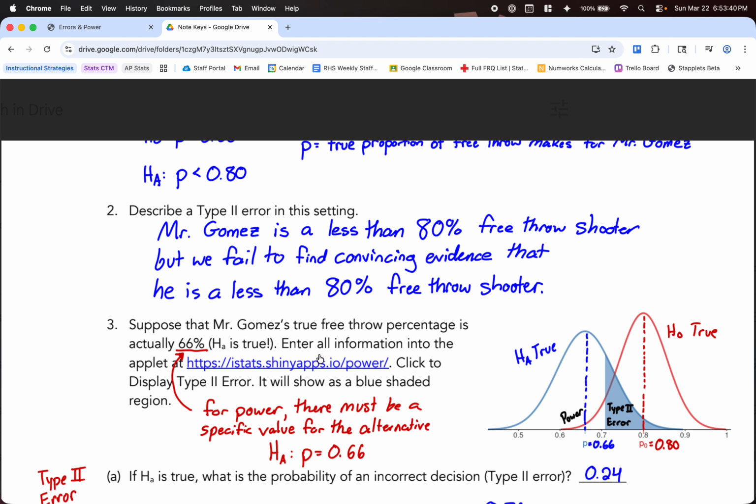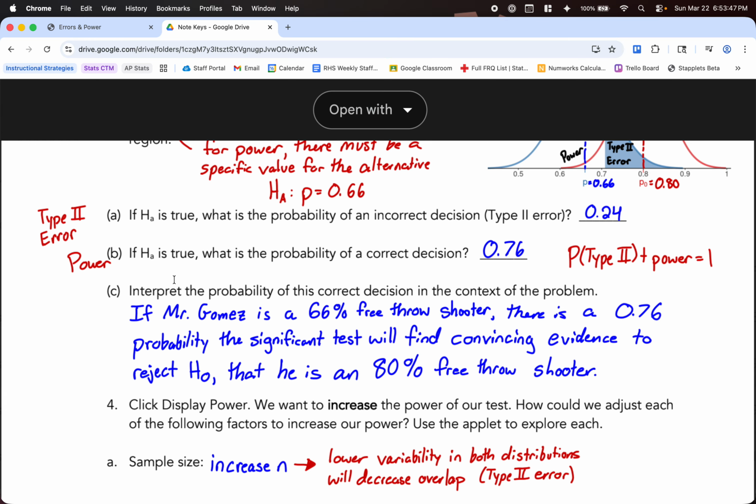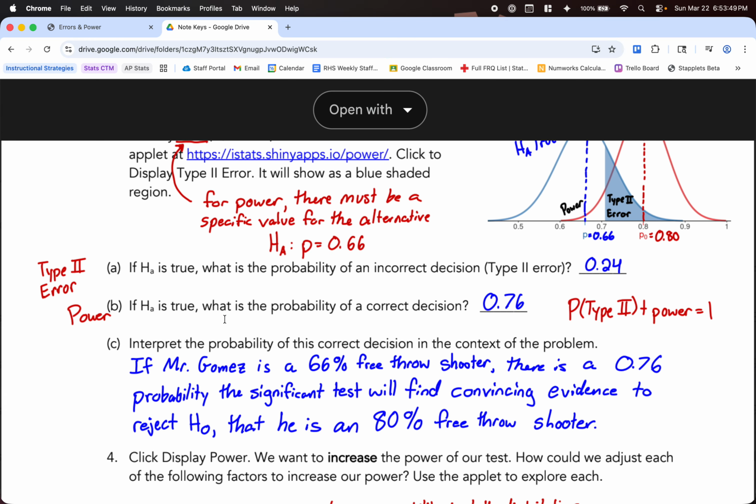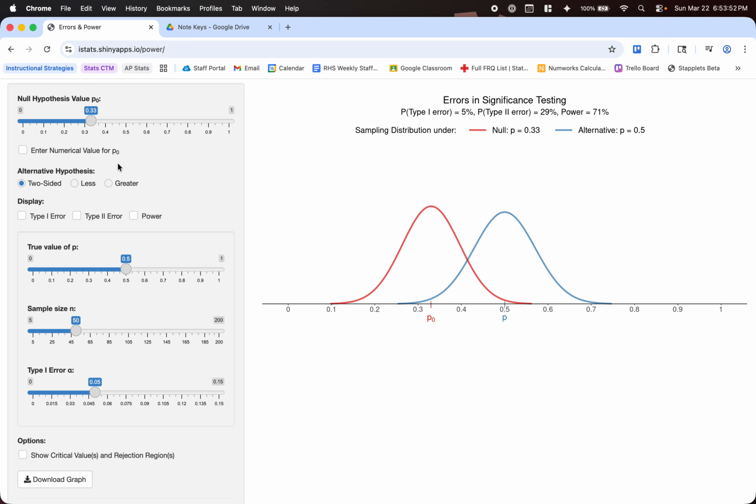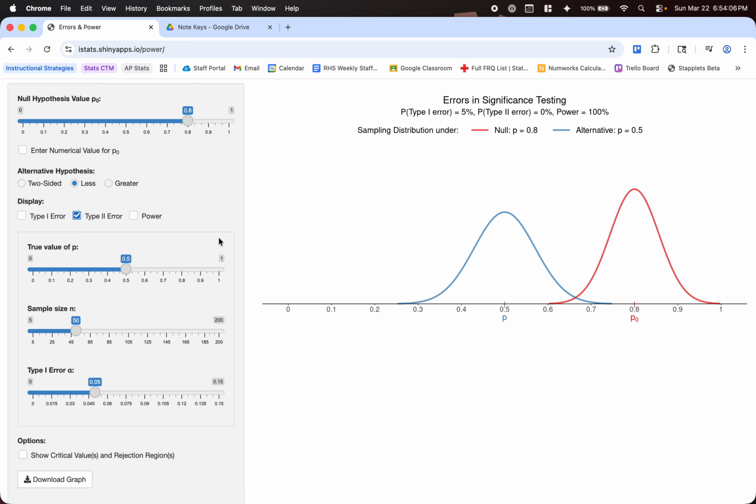Now, we are going to go to this website. I do have it already here. And we're going to look at this type 2 error and talk through some things. We are going to answer these questions A, B, C. When we go to that website, we need to do a couple things. First, our null hypothesis value is 0.8. We need to have our alternative as less than, and we're looking at the type 2 error is what we're trying to display.